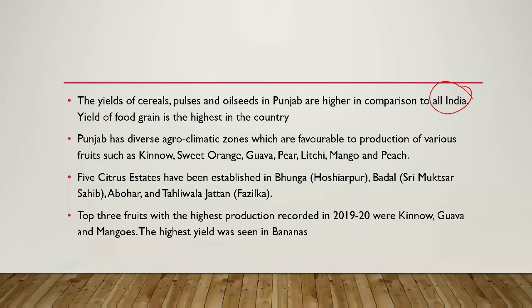Punjab has diverse agroclimatic zones favorable for production of various fruits such as kinnow, sweet orange, guava, etc. There are 5 citrus estates which have been established: Bhanga in Hoshiarpur, Badal in Sri Muktsar Sahib, Abohar, and Tahliwala Jannah in Fazilka. Top 3 fruits with highest production recorded in 2019: kinnow, guava, and mango have the highest production, and the yield is highest in bananas.